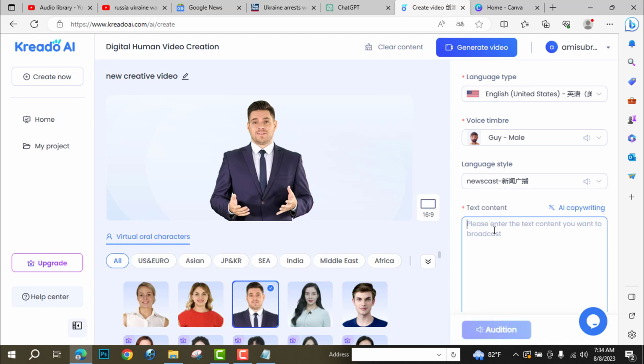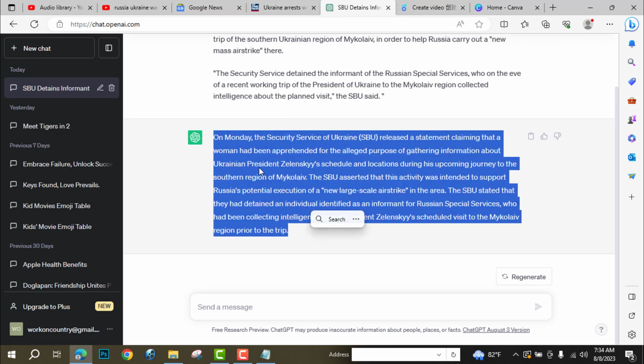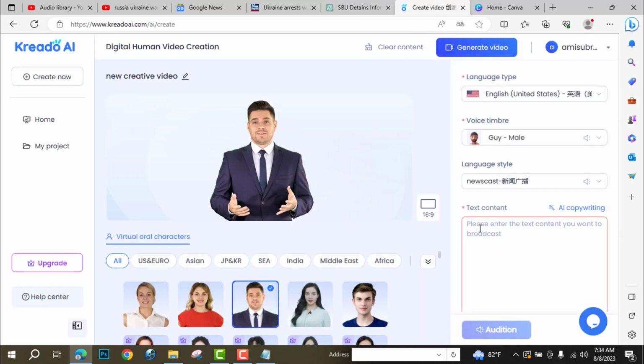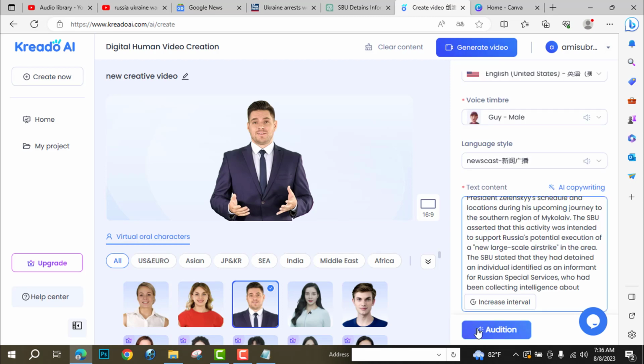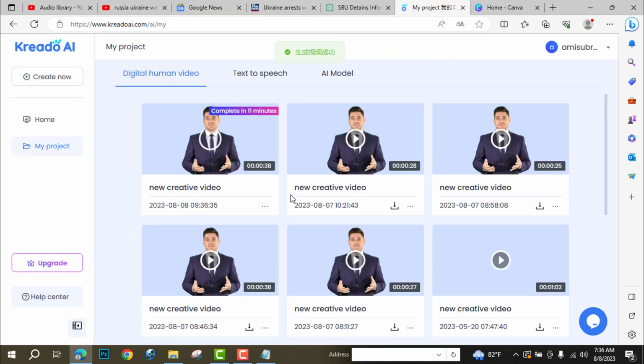Now here we paste our content. So go to ChatGPT, copy the script and paste it here. You can check the voice from Audition. Now click on Generate Video. So it will take 11 minutes to complete the video. So let's complete our other task.